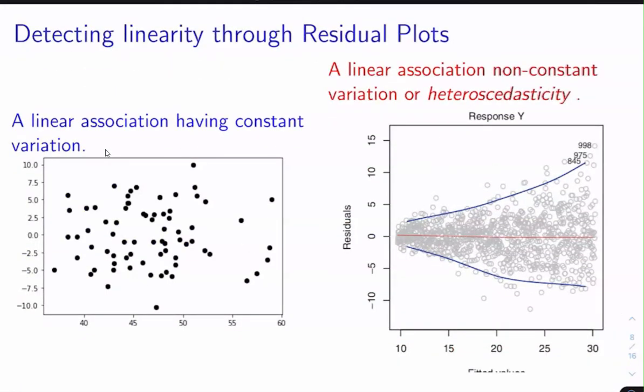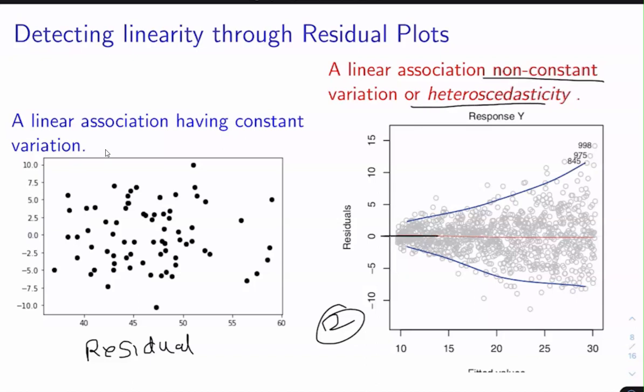So this is the residual plot that we have got from our running example of predicting end semester examination marks from the mid semester examination marks. And this is another, second example of a residual error plot. The data set I am not giving you. This kind of residual plot appears when heteroscedasticity or non-constant variation is present.